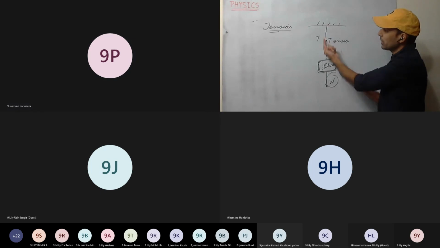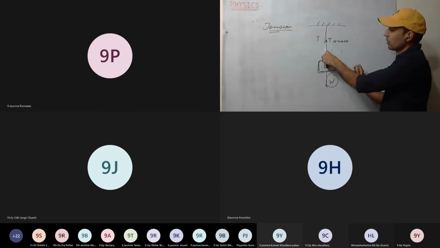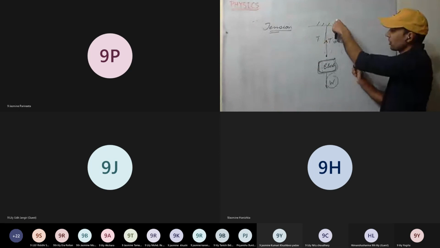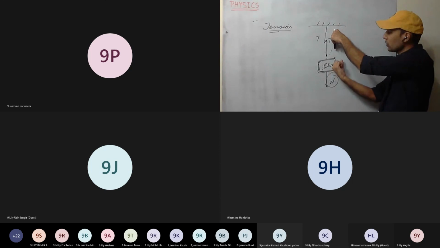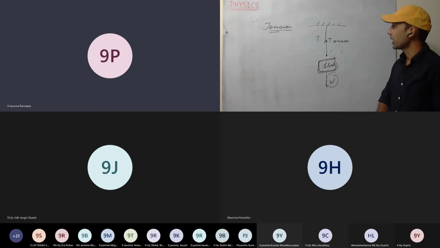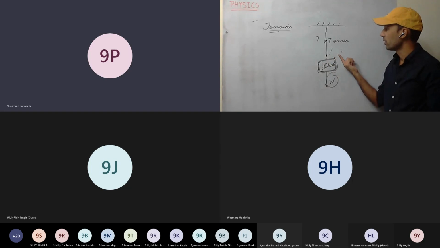So only the tension force is acting in this direction, so it will move upward. It will rise and then again fall and come to the initial position. Tension is acting, it moves, but gravity is continuously acting, so it will again come. The tension force is acting opposite to the gravitational force.